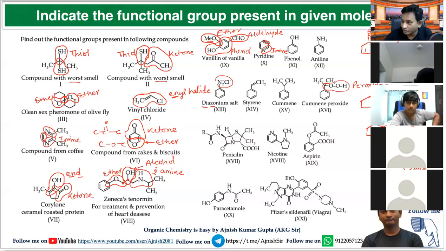Carbon double bond carbon is called alkene. Is it clear? Good. And what is this? Phenol, not enol. Never think like this. If benzene is connected with OH, it is not enol, this is phenol. If benzene is not present in the molecule, only then it is called enol. But if benzene is present, it is called phenol.